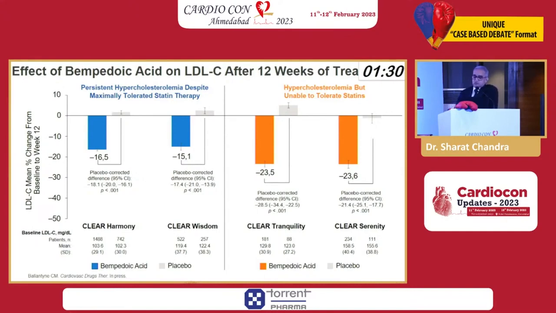The right side 2 trials are trials done in patients who are statin intolerant, and therefore the level of reduction of the LDL is far greater. The left side group are the 2 trials in whom statins are already given to the highest dose possible, so the fall is a little lesser.